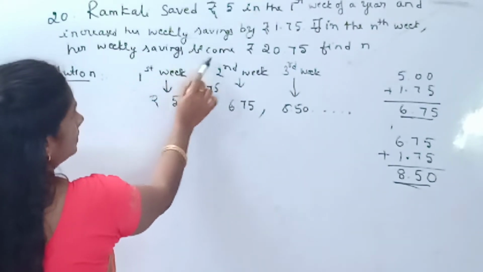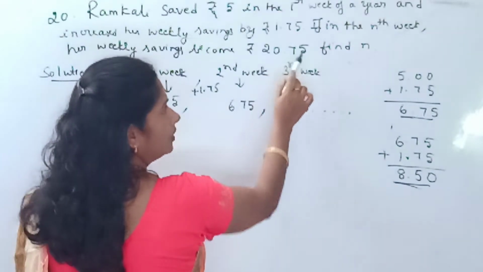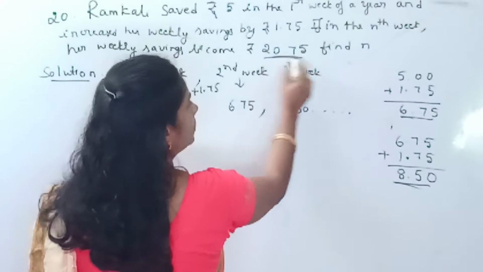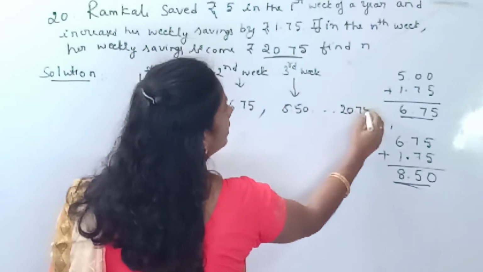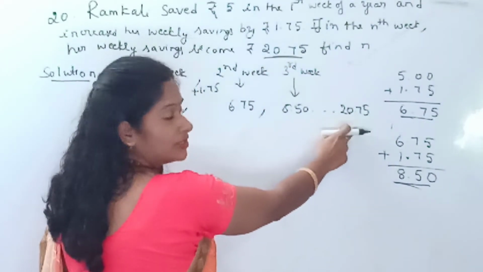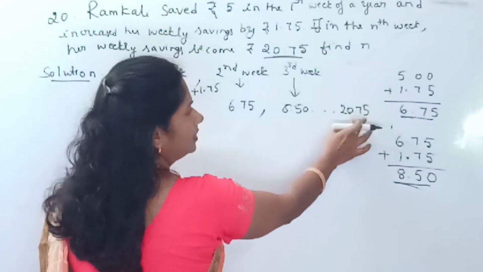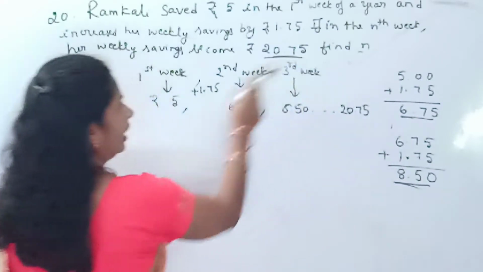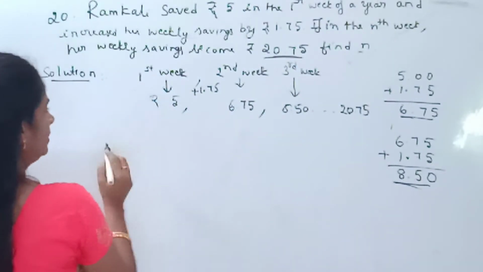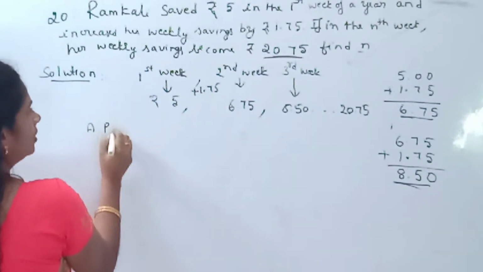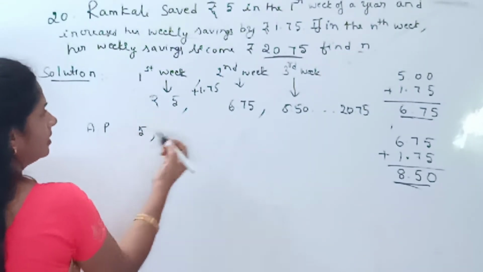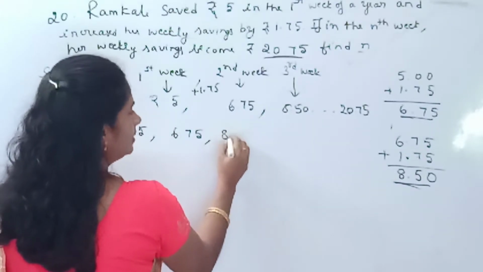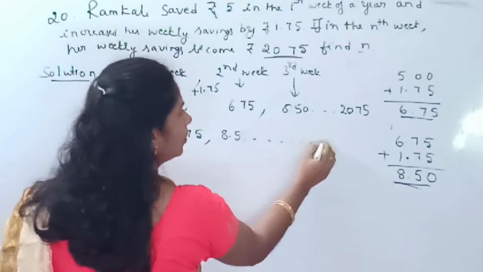Now her savings become rupees 20.75. What is the amount she is having now, children? 20.75 rupees she is having. Now we have to find out the n value. What is the AP, children? First term is 5, second term is 6.75, third term is 8.5, and so on.